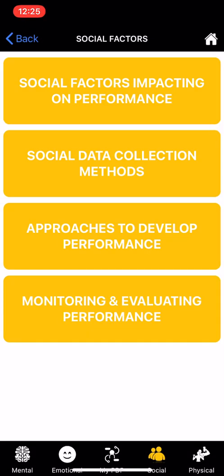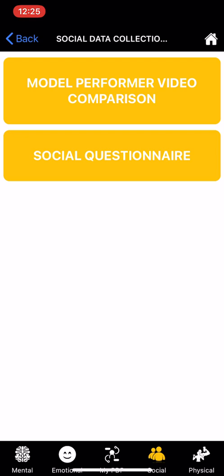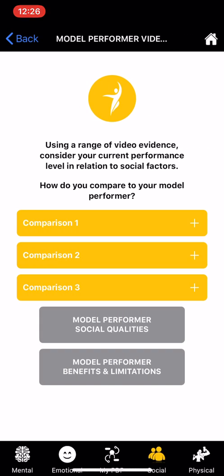For data collection methods within the social factor, again, we've got two. So we have our social questionnaire and we have our model performance video comparison. We're going to go into our video comparison just now. So the video comparison allows us to look at a video of a performer that we have identified as being a model. Now that model could be a peer, a classmate, a teammate, could be your teacher, could be an elite model performer, of course, in the sport or context of your choosing. And what we're looking to do is use their video in the context of the social factor and compare it to your performance. And the question is, how do you compare against that performer?